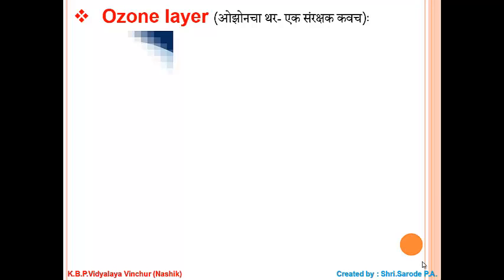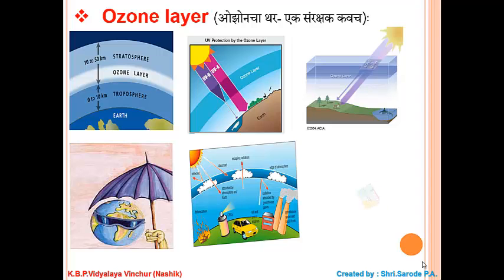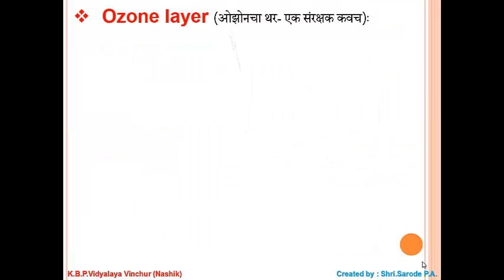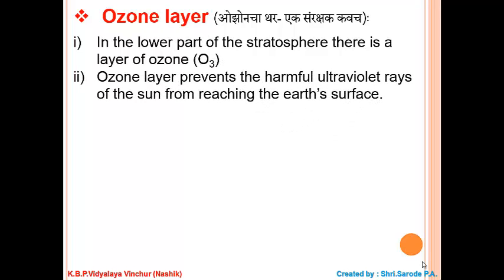Ozone layer. In the lower part of the stratosphere, there is a layer of ozone. The ozone layer prevents the harmful ultraviolet rays of the sun from reaching the Earth's surface.